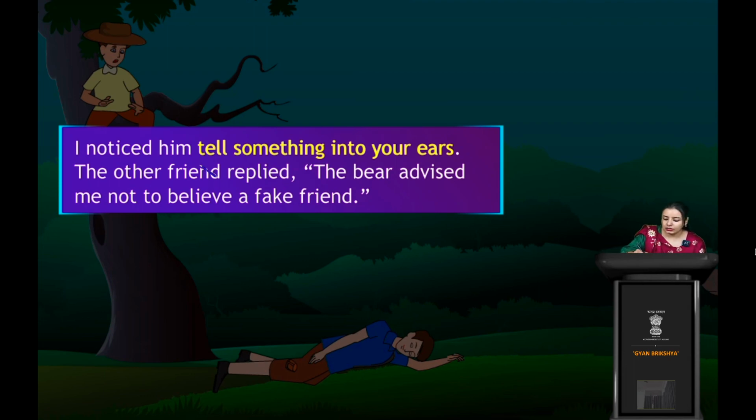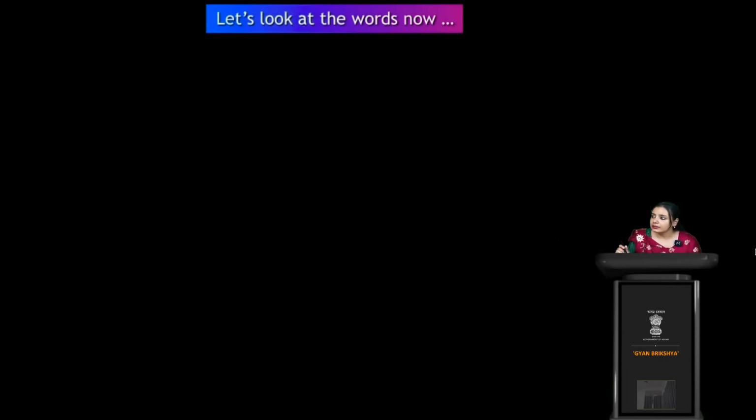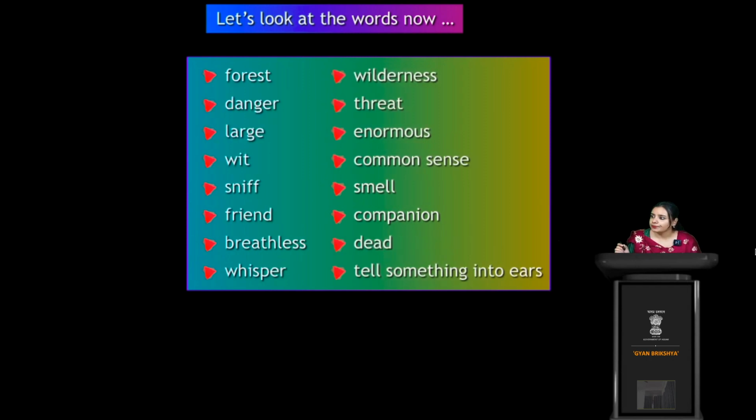Now here you see something in a highlighted sentence, right? Tell something into your ears. So next is, okay, before that, let's look at the words now. So what are the words which are already highlighted in the previous sentence? We have to see those words now.